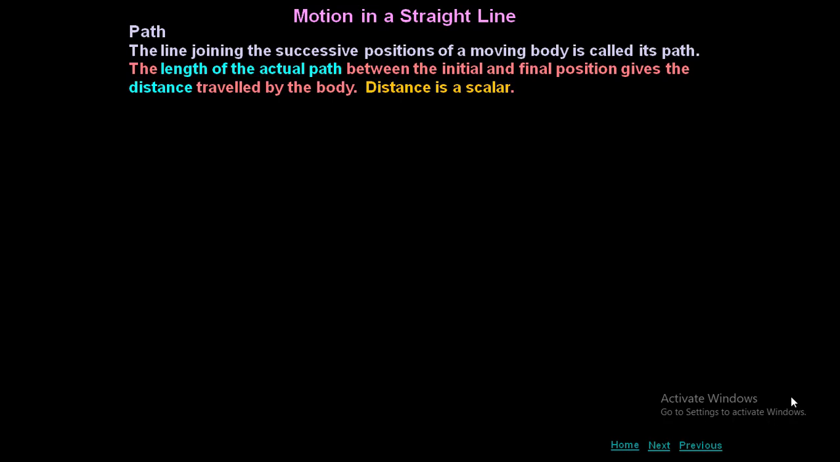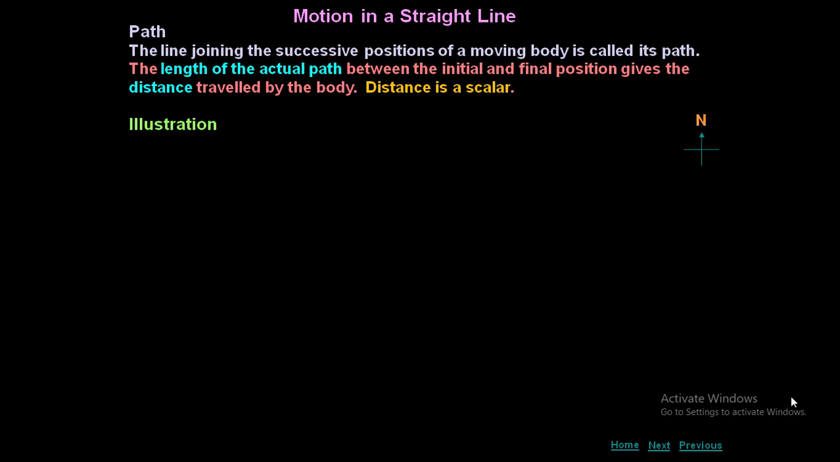So whenever a body is going to move from one point to another point, along whichever path the body moves, if you are able to measure the length of that actual path followed by the body, it gives you distance. So for distance there is no need for direction, we need only magnitude. That's the reason distance is a scalar physical quantity.